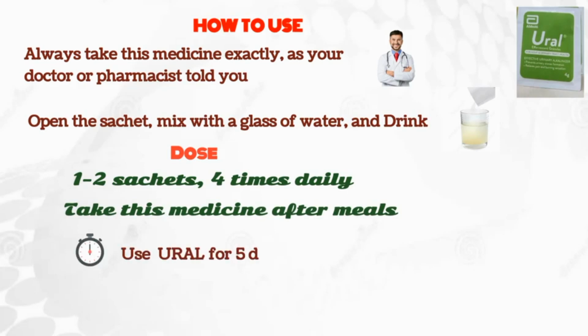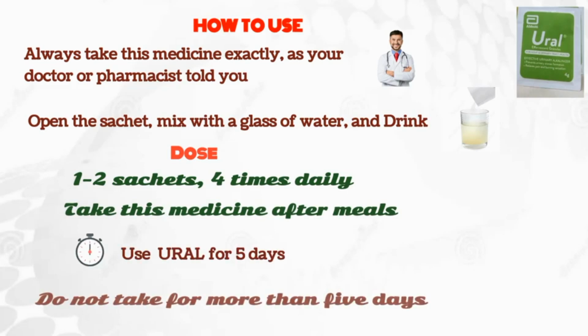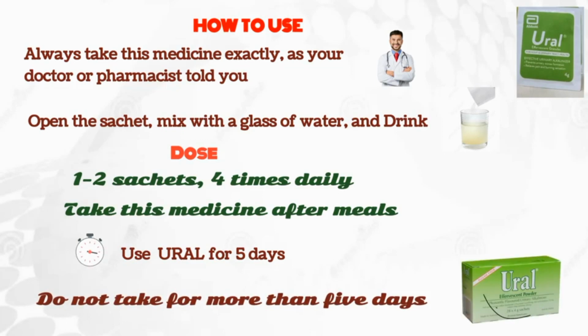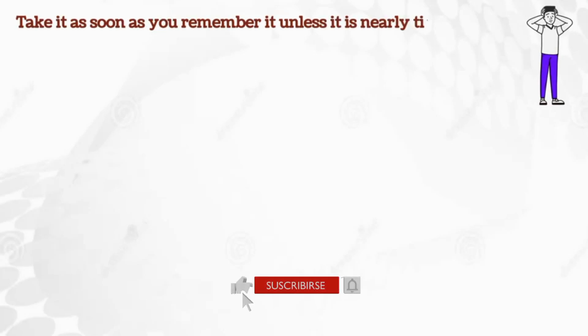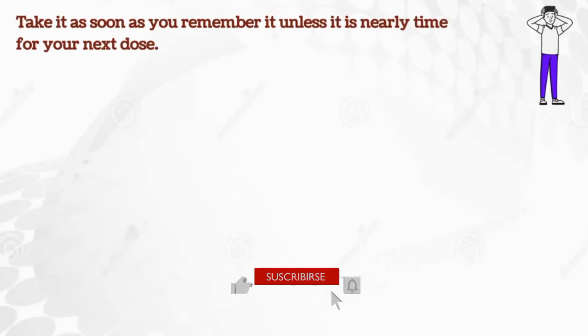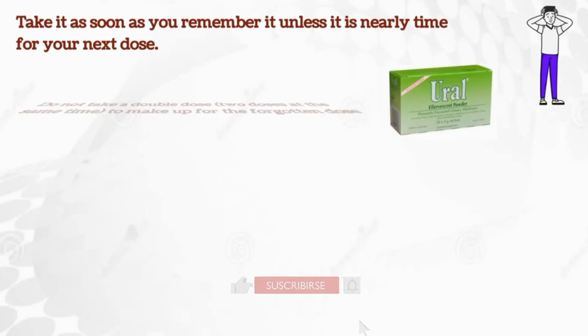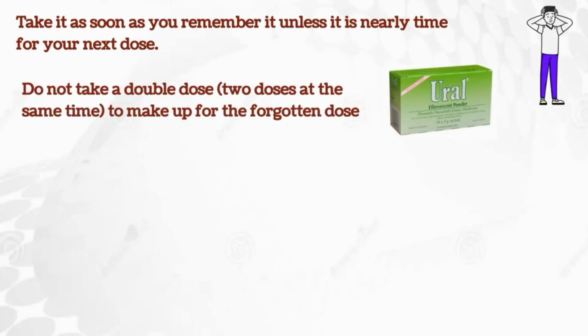Use Ural for 5 days. Do not take it for more than 5 days, unless advised to do so by a doctor. If you forget to take a dose, take it as soon as you remember it, unless it is nearly time for your next dose. Do not take a double dose to make up for the forgotten dose.